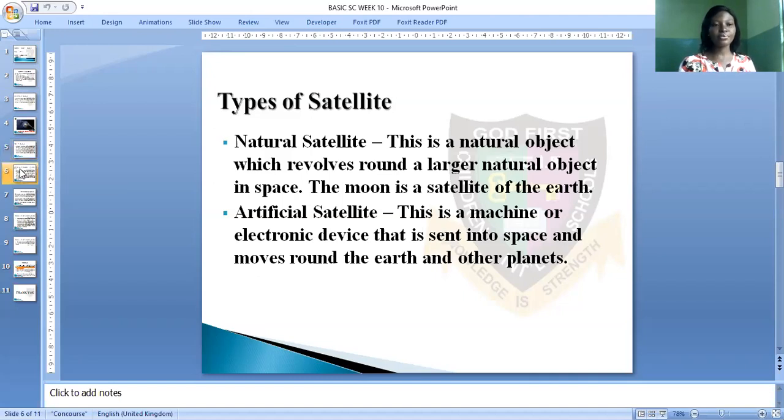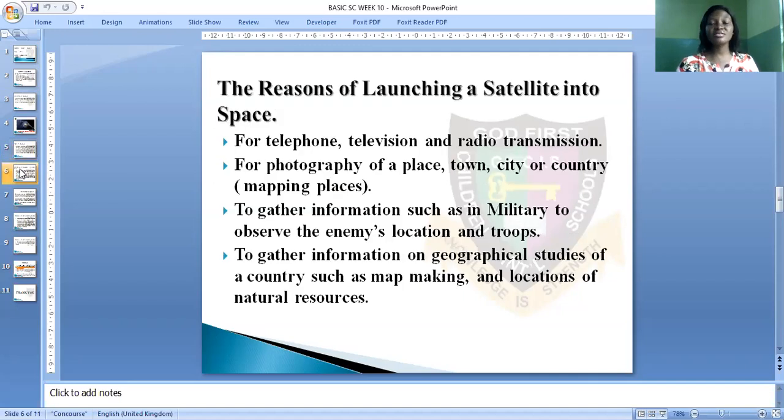Now, let's move on. Let's see the reasons for launching a satellite into space. Why do people send satellites into space? Number 1, for telephone, television, and radio transmission.